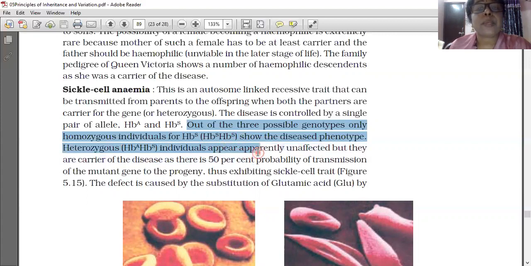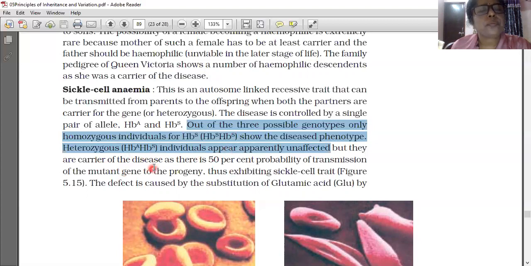Heterozygous individuals appear apparently unaffected. If it is HBA HBS, it is apparently unaffected. Any of you know the reason why? Because the dominant gene is normal. One gene is HBA, that is the normal gene, the dominant gene. If it is present, only the dominant gene expresses its characteristic.